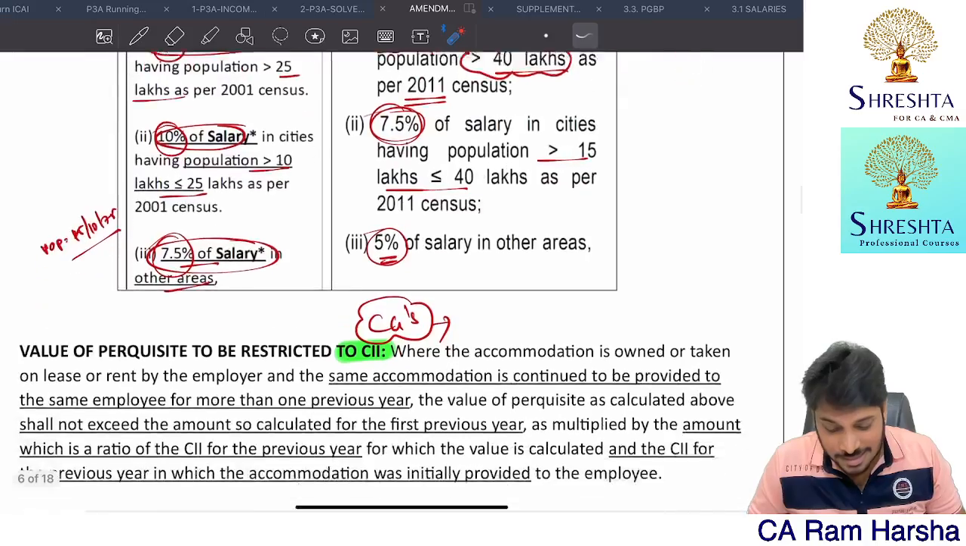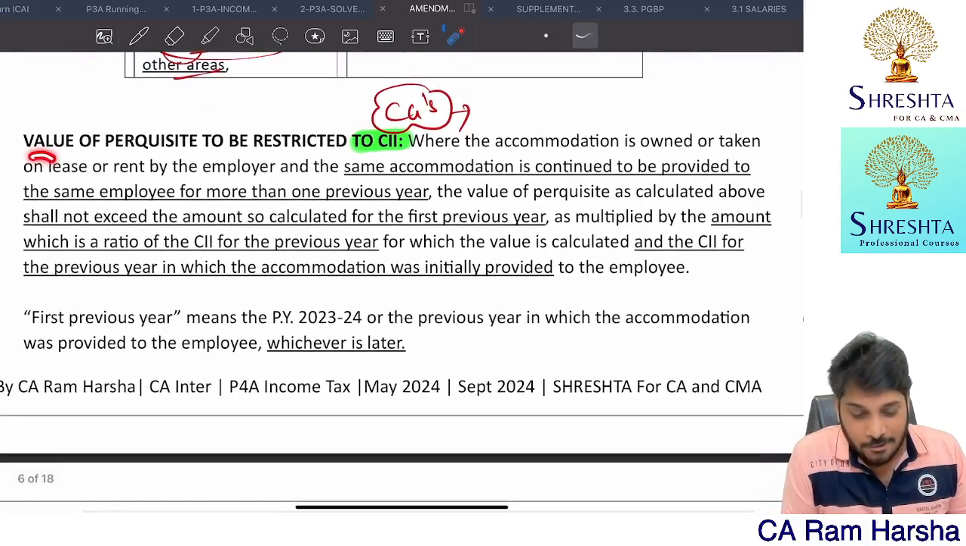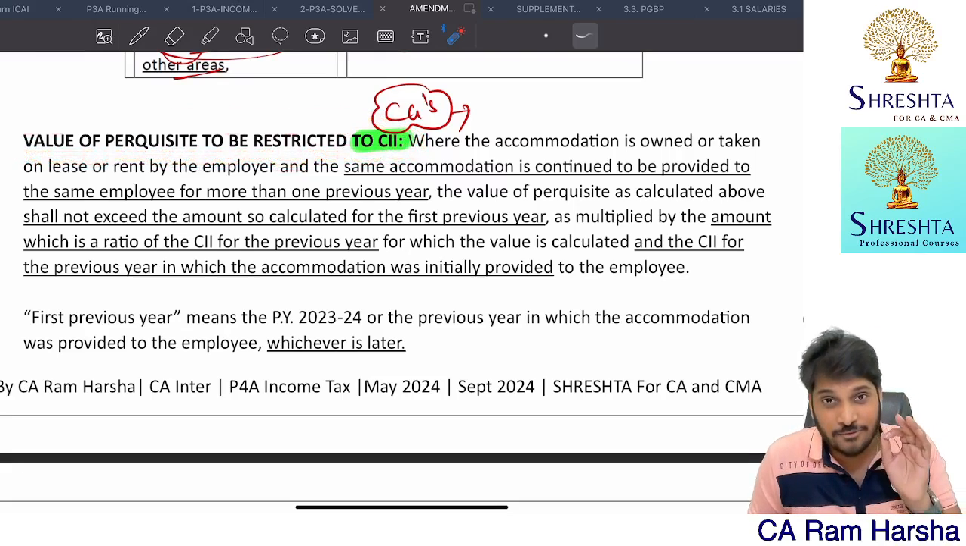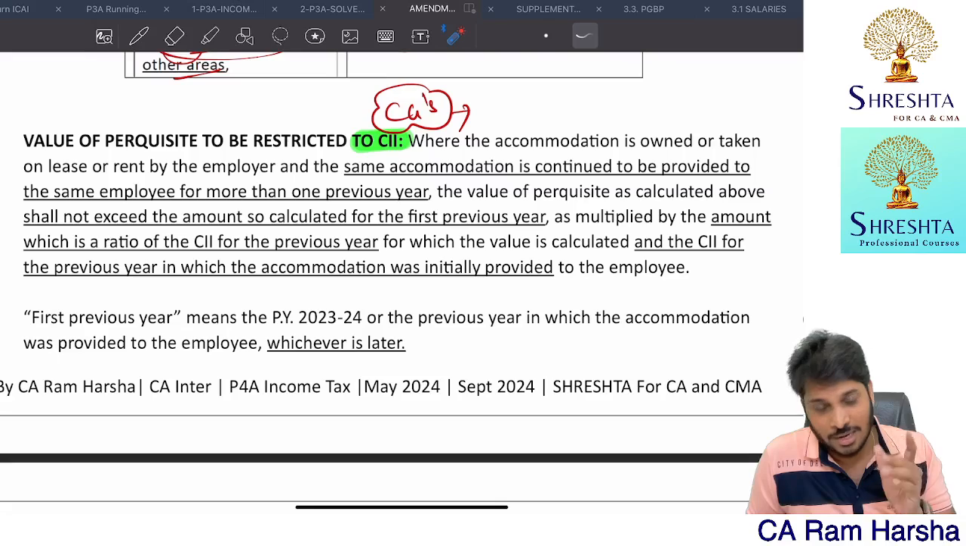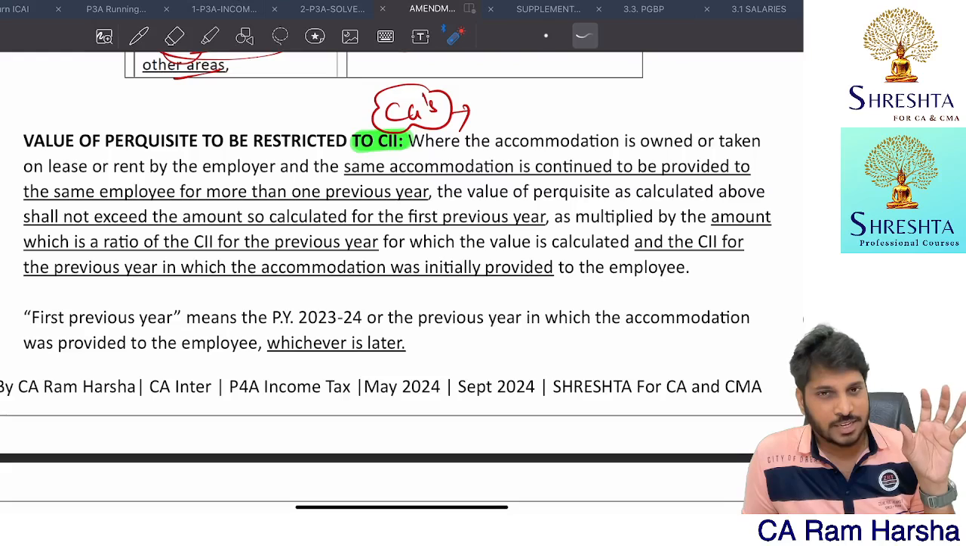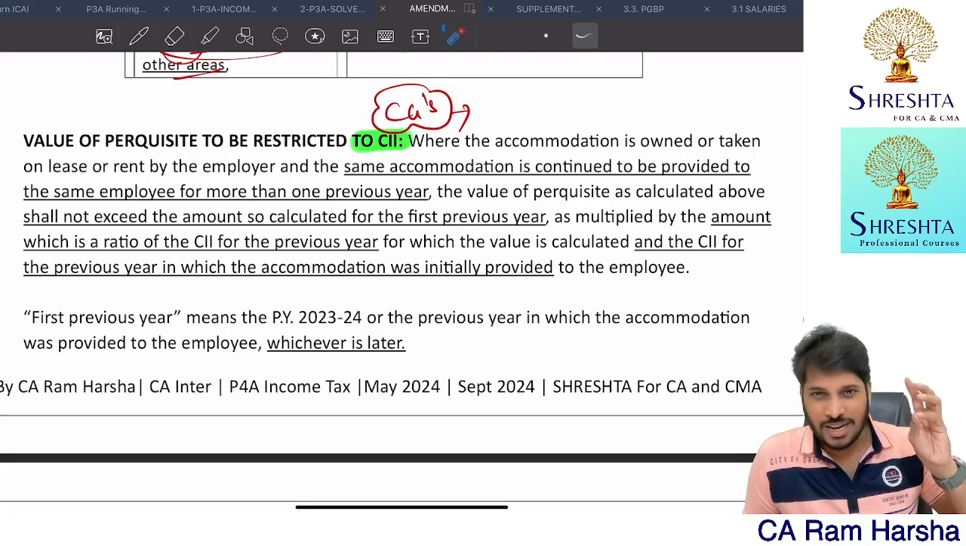The big deal is the second. Value of perquisite is restricted to cost inflation index. Generally, how is perquisite valued every year? Suppose for the 2022-23 financial year, my salary details: basic salary is this much, DA is this much, commission, various allowances, all that is this much. We have the salary definition.